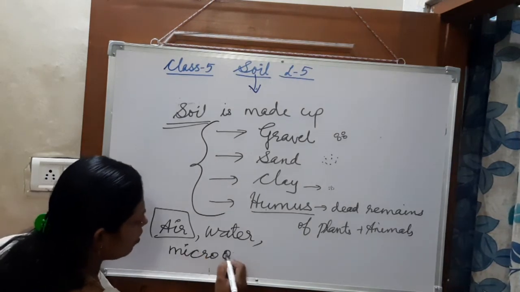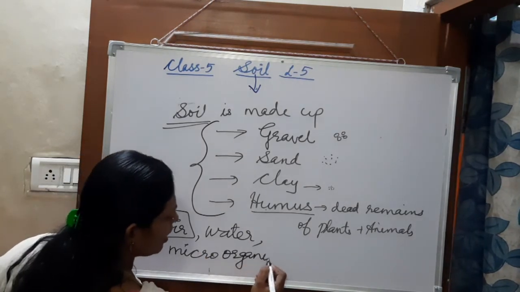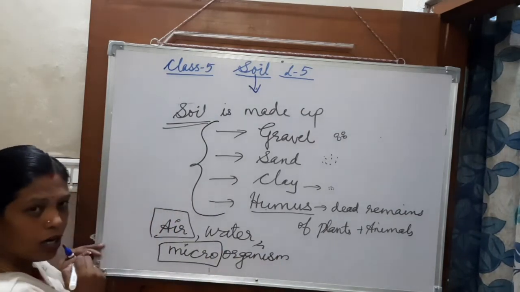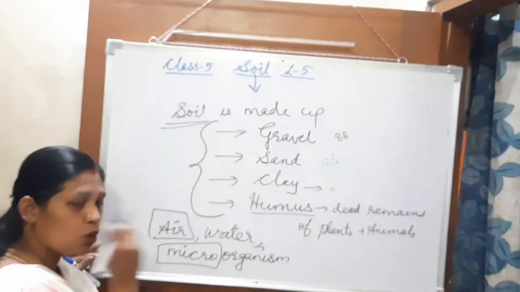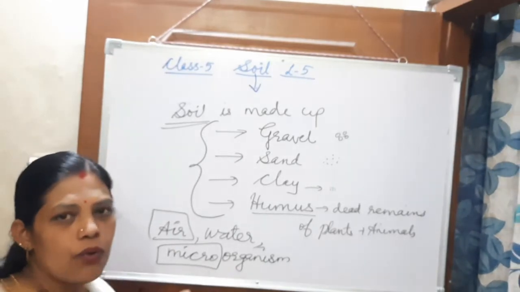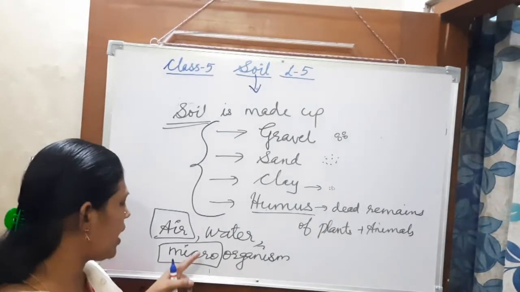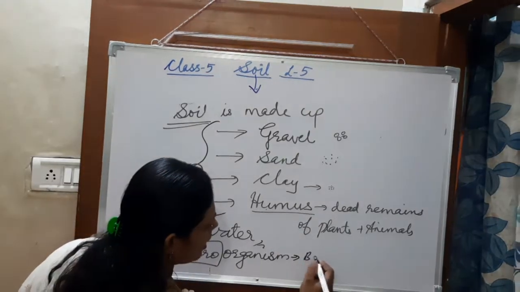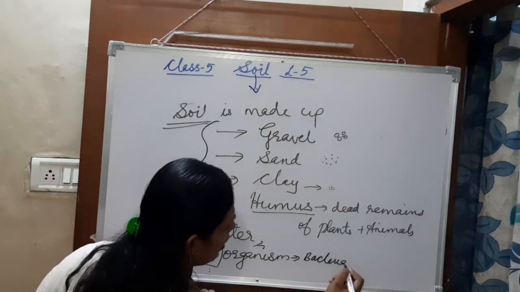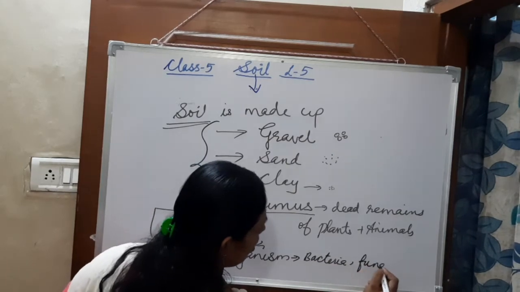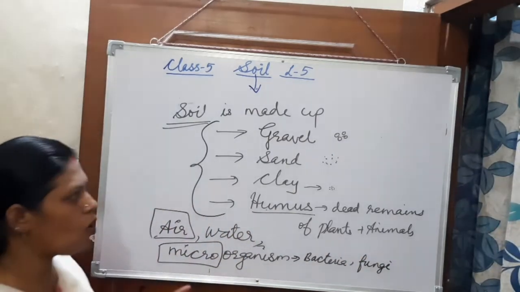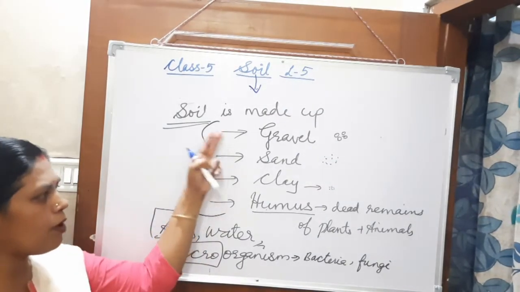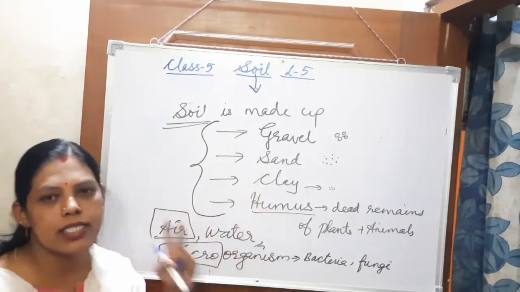Microorganisms are very small. We cannot see them with our naked eyes, we have to use a microscope. Those are microorganisms. So what are they? Bacteria and even fungi. They are all microorganisms, and all of these are present in the soil. So the soil is made up of gravel, sand, clay, humus, etc.